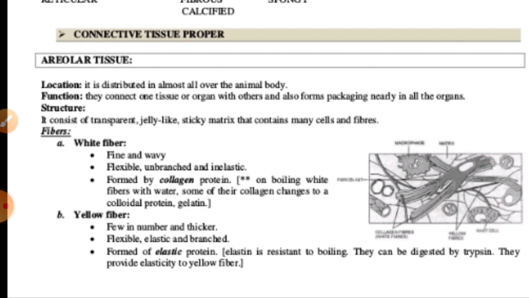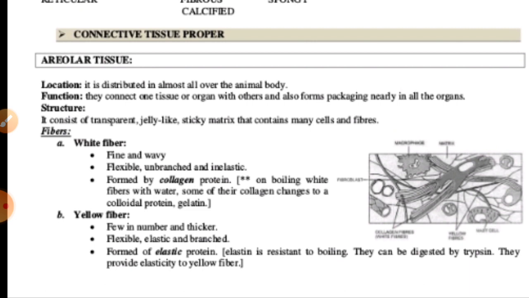If we talk about the functions of this areolar tissue, generally the tensile strength of collagen fibers and the elasticity of the yellow fibers protect the various organs from mechanical injuries. These tissues also provide rapid diffusion of materials and migration of wandering cells toward the areas of microbial infected injury.